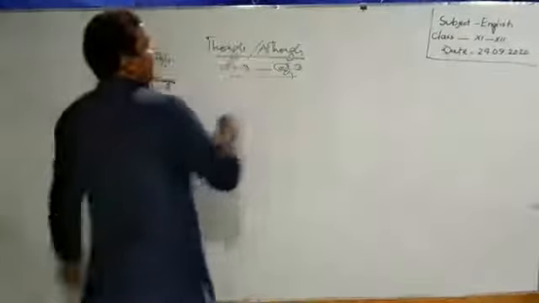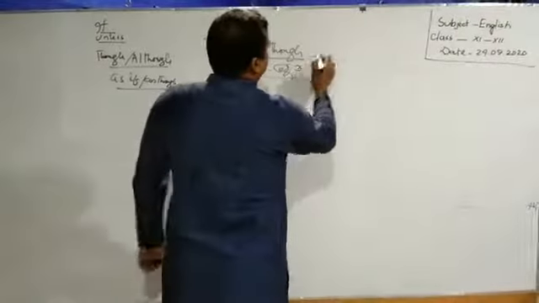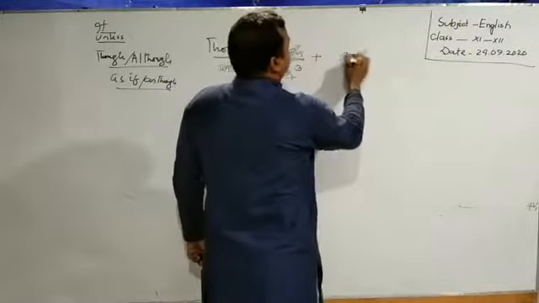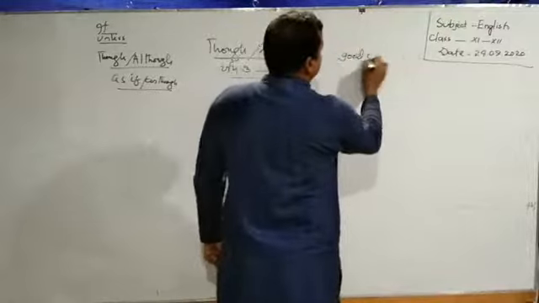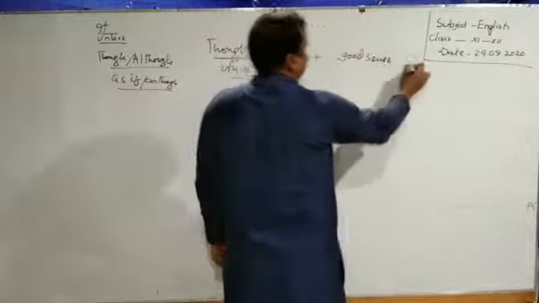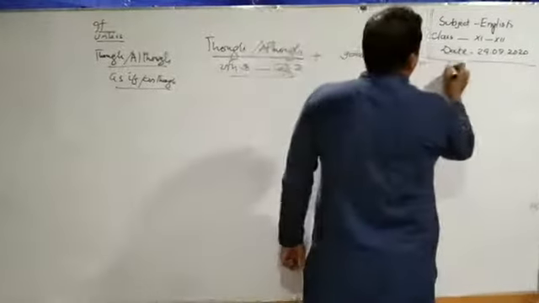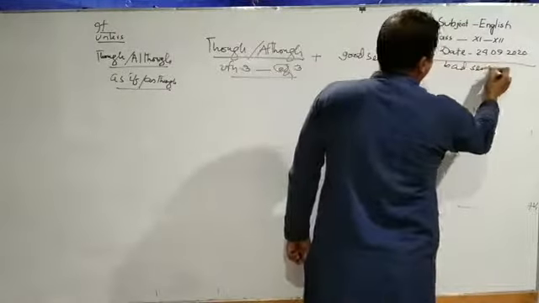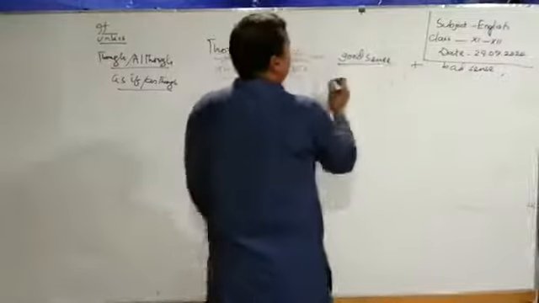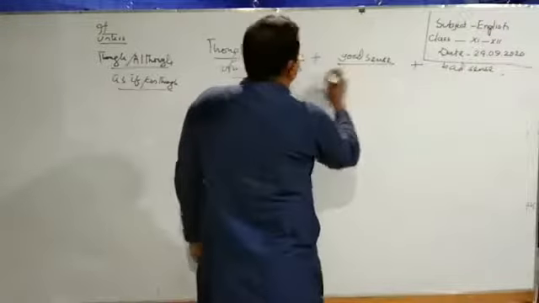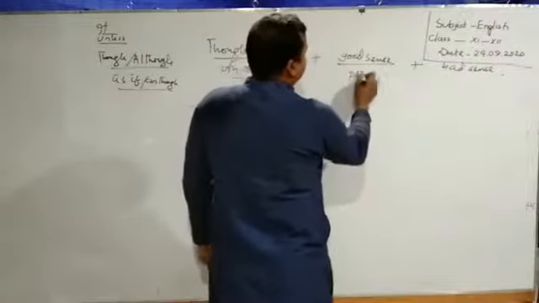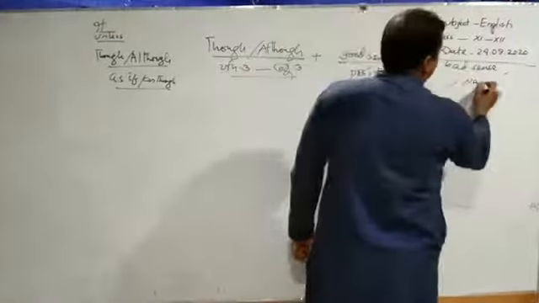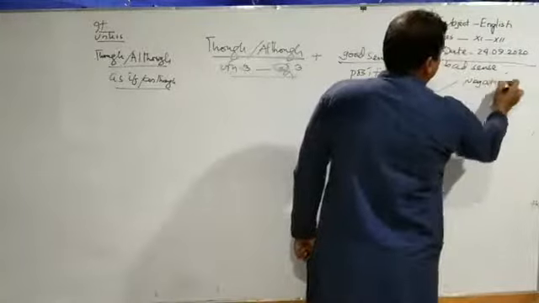So if you get good sense here, then you have to use bad sense in the next clause. Or if you get something positive, then you have to use something negative.